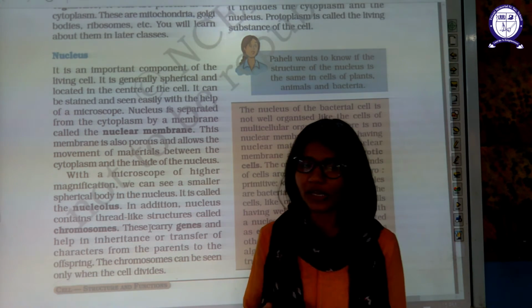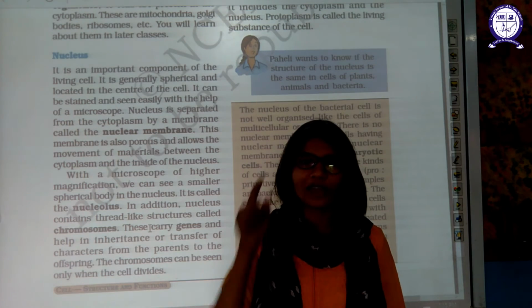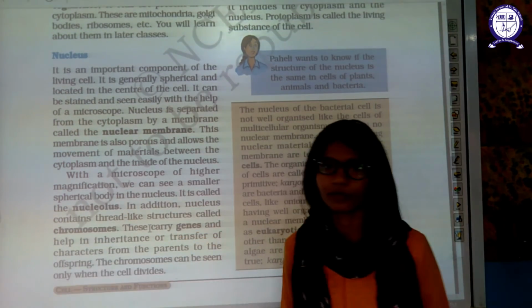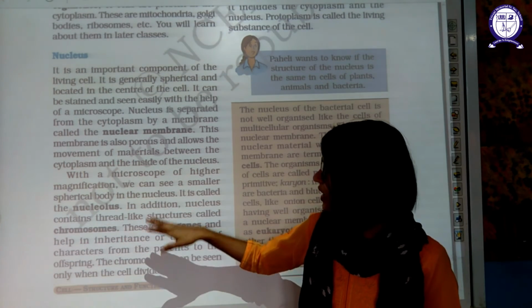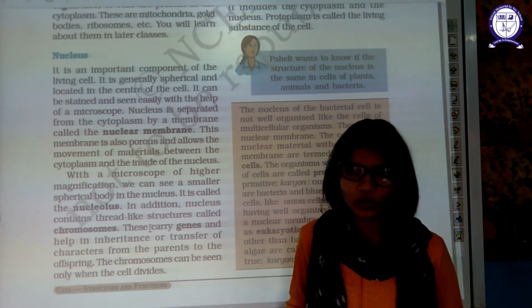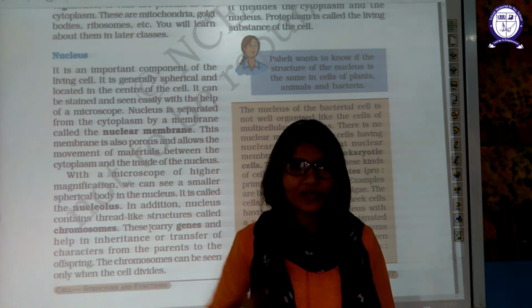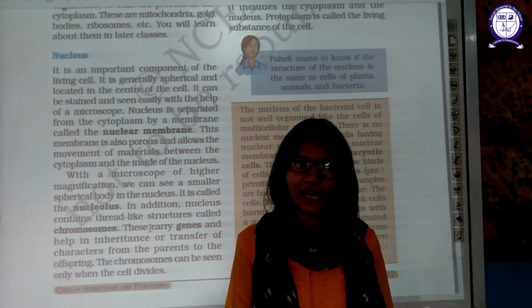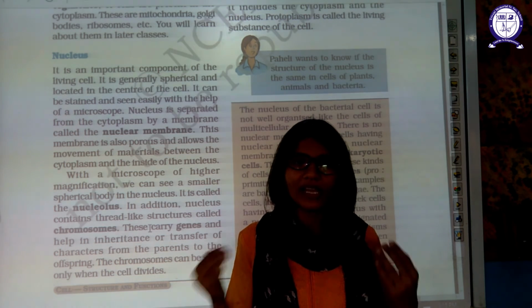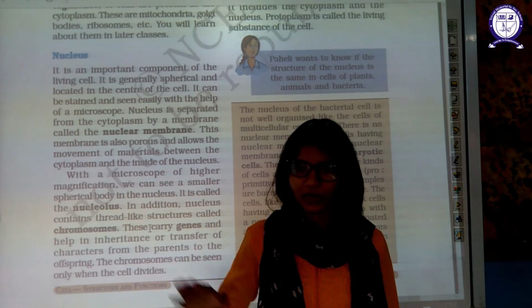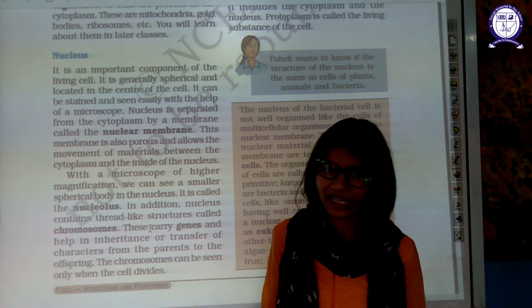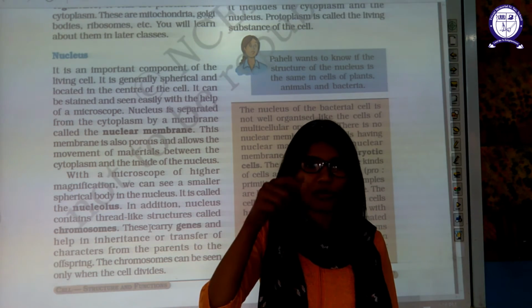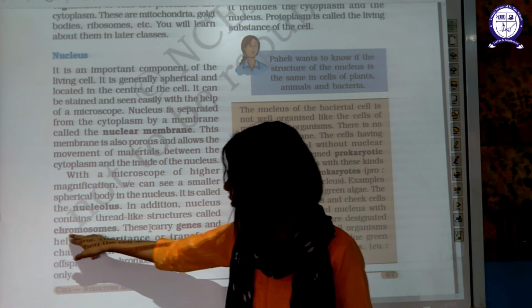When the genes get folded, they take up roughly the structure of an X. That structure is known as a chromosome. Again, genes are the basic inheritance unit passed from parents to offspring. They are so long that they cannot be kept inside the cell in an unfolded manner, so they are folded, and the way they are folded, they take the shape of an X. That shape is known as a chromosome.